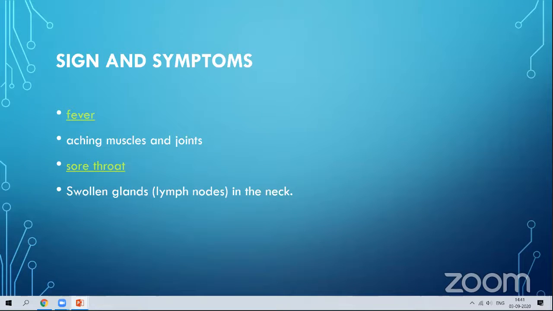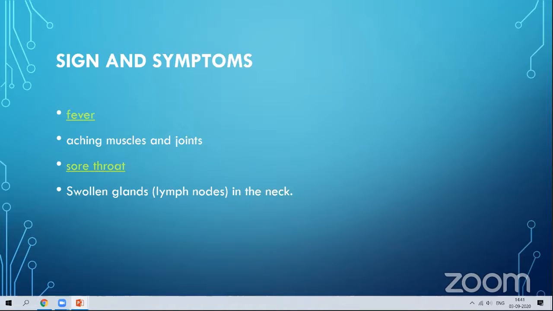Signs and symptoms. The main problem of AIDS is that you will not have any sign of this virus. First, you will have fever. As we already know, fever is the common symptom for almost all diseases, whether virus, bacterial infection, fungal infection, any infection. The first symptom is fever. Then aching of muscles and joints.